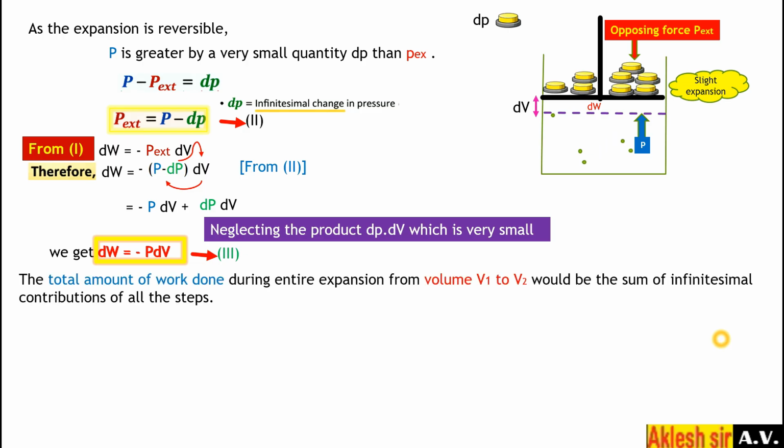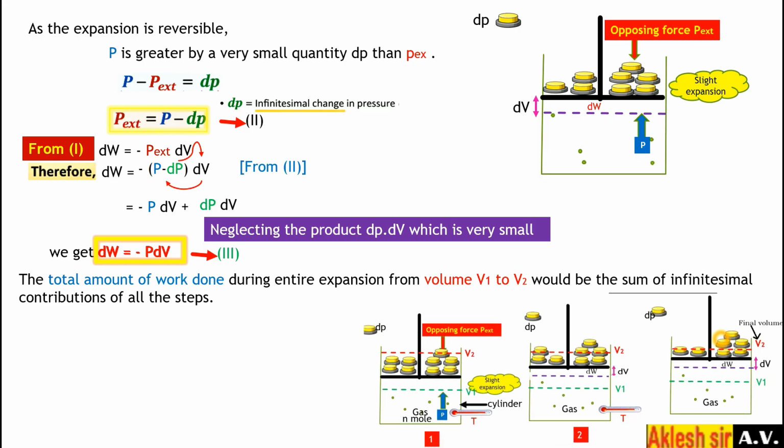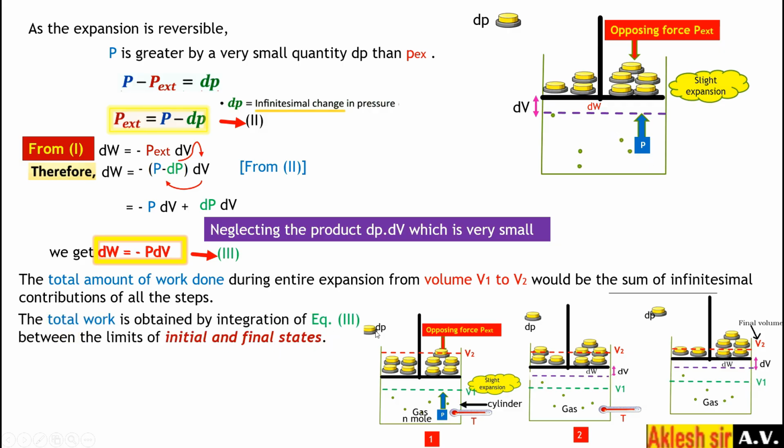Now the total work done during the entire expansion from V1 to V2. This gas was initially at V1 and it goes on increasing as the weight is removed. So small work is done and small volume is increased, and finally it will reach the final volume V2. To reach from volume V1 to final volume V2, it will go in many steps. Okay, there is a very small increase each time.